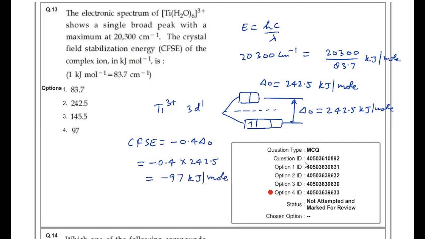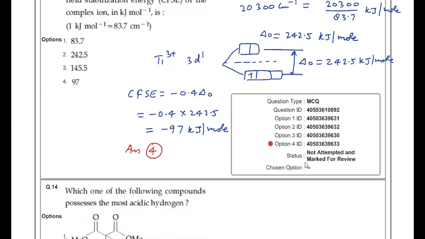So students may demand a bonus because the minus sign is not given. But as per the options, the most suitable answer must be 4. You can claim a bonus because the minus is not given, so that can be a fault of the question. CFSE must be minus 97 kilojoule per mole. So we can go for a bonus if they accept. Otherwise, as per the options, the most appropriate answer is 4. So we can write answer 4.